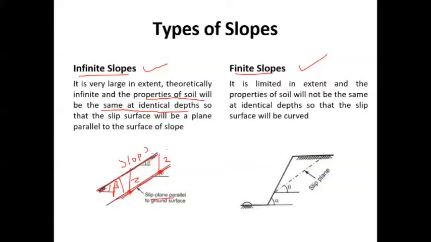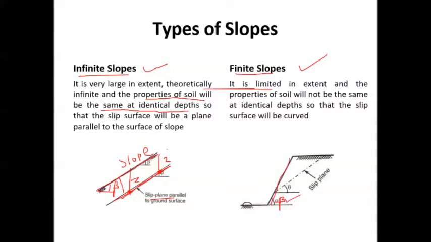Now coming to the finite slopes, as the name indicates, it is limited in extent, and the properties of soil will not be the same at identical depths. So the slip surface will be curved, as I indicated in the previous slide. Initially this was the slope having an angle beta, or alpha if you take it, no matter which symbols you use. Normally we take beta. Do not confuse alpha or beta; it is the slope angle only.